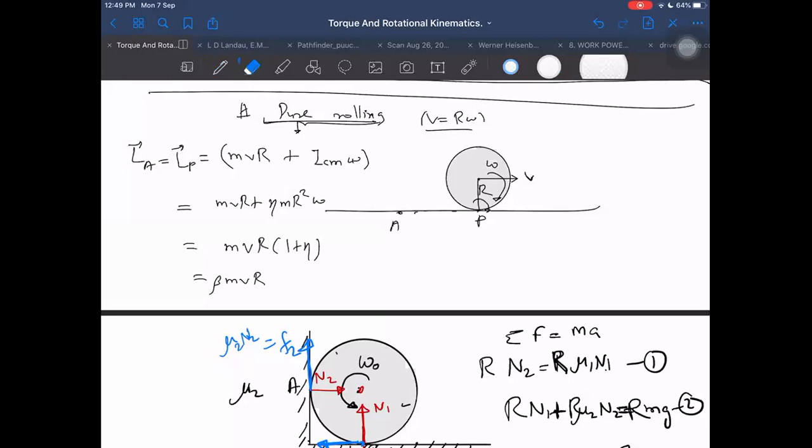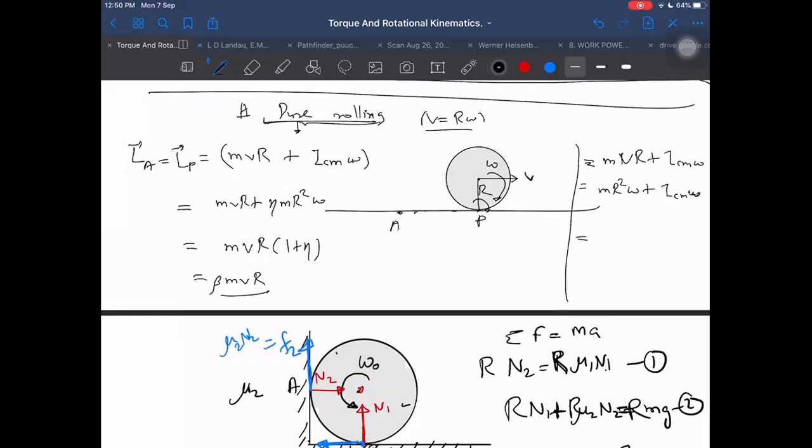Or I can say it this way also. Here I converted it into mass and velocity; now I will write it in terms of omega. If I want to write in terms of omega, then I will write m into vr plus I_CM into omega, which I can write as m into r into omega, r square omega plus m r square omega into 1 plus eta. So m r square into (1 plus eta) into omega, which is beta m r square omega. So beta m r square omega is nothing but I_P into omega.